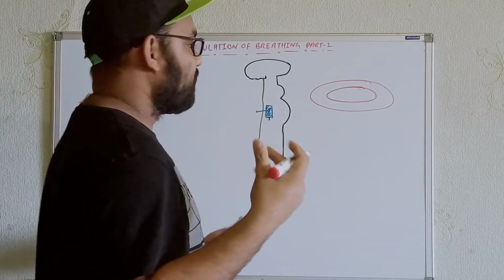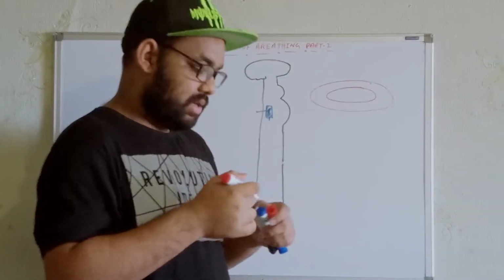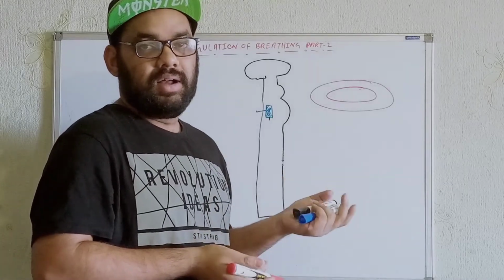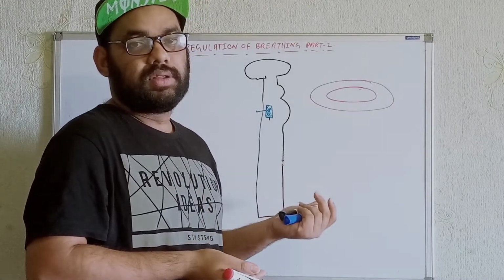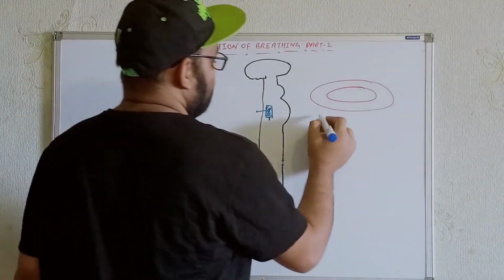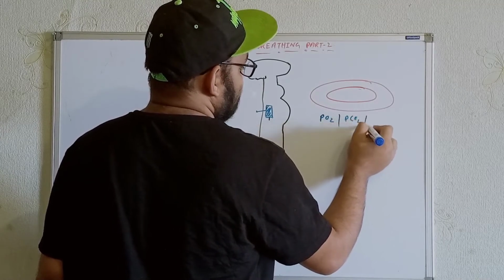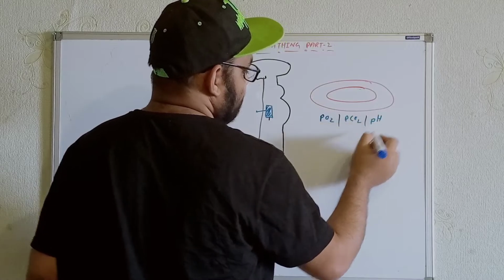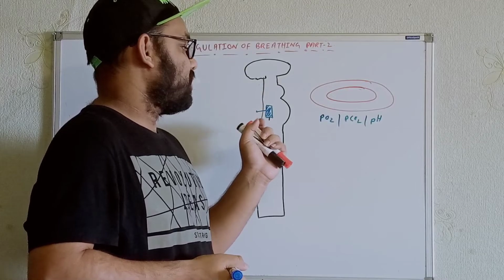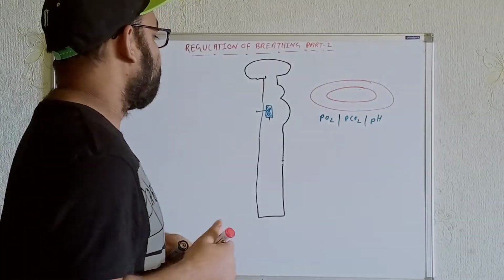Chemoreceptors are receptors that can sense different kinds of chemical compositions of the blood. That means when the chemoreceptors are excited, they sense alterations or changes within the blood composition. In terms of the respiratory system, we have to know the partial pressure of oxygen, the partial pressure of carbon dioxide, and pH. When you talk about the inspiratory center, these are the central regulations. As far as the chemoreceptors are concerned, you have to know where they are present.